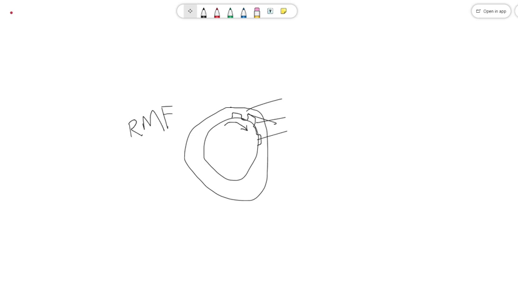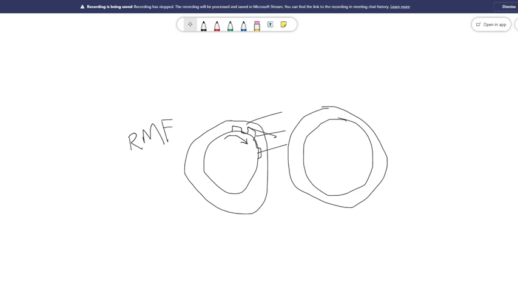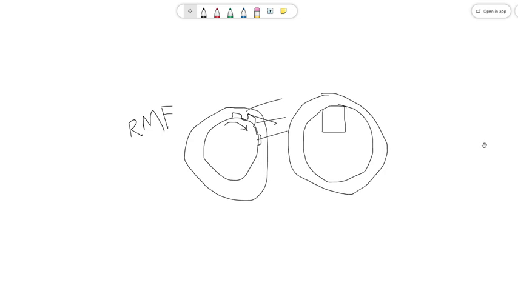Or in a transformer, is it concentrated or distributed winding? I think you can see concentrated windings in a transformer. In a DC machine, there is no pitching, full pitch or short pitch.